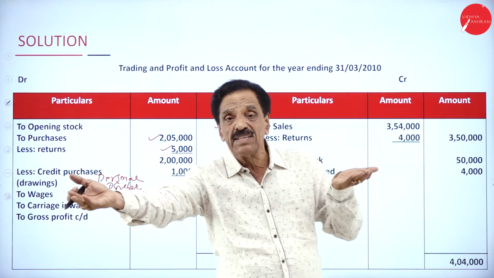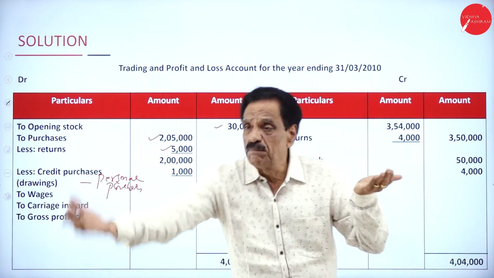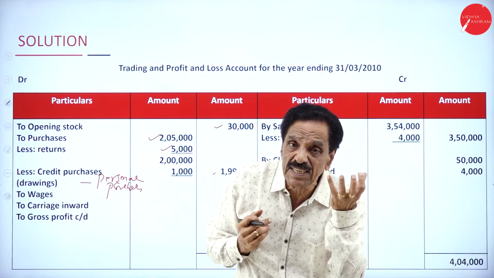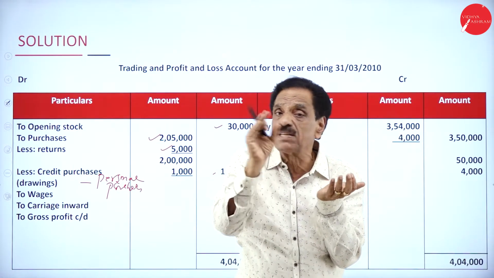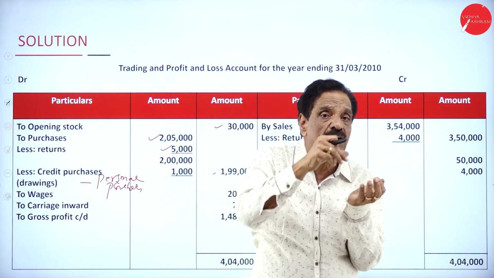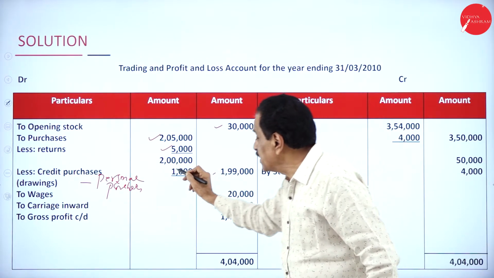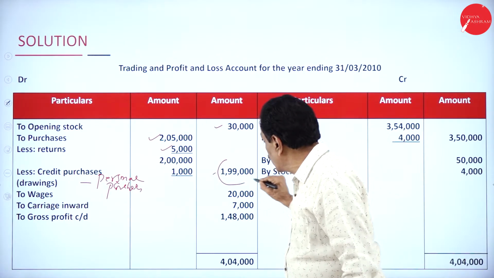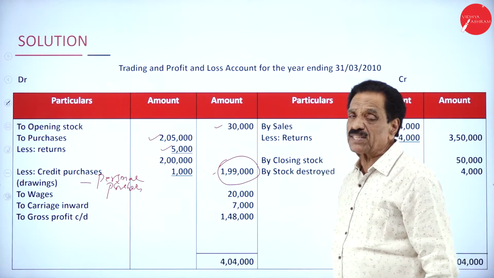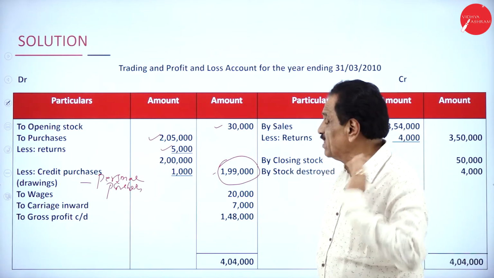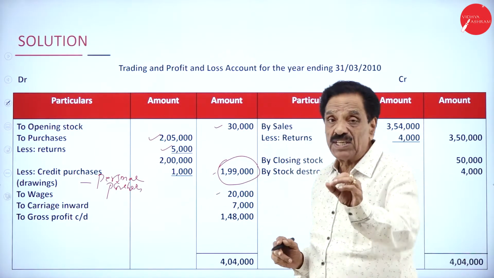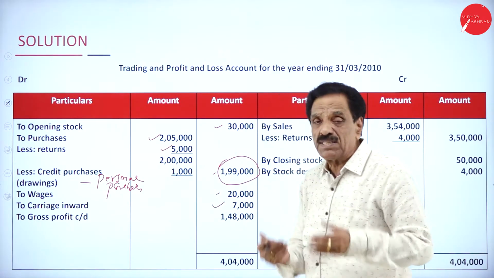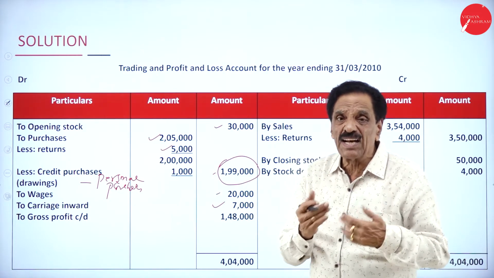One as a businessman, one as a business. Here is a businessman, here is a business. Businessman contributes the money into the business. Who is the receiver? Business is the receiver. Now we are doing the business, not the businessman. So for a business, anything drawn by the owner is called drawing. That should not be taken, this belongs to a business. Real purchase for the business is only 1,99,000. Then wages paid is directly connected for production. That's why you have taken carriage inward, meaning raw material is coming in, directly connected.